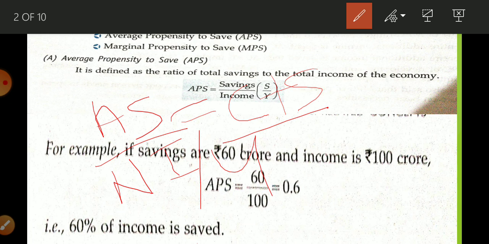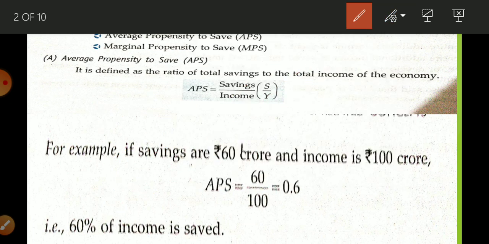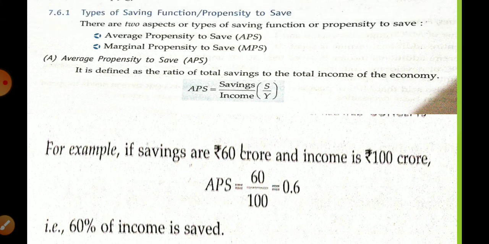Okay students, here we are going to discuss the types of saving function or propensity to save. So what is a saving function? In the previous video I told you what we mean by saving function. Saving function is a functional relationship between saving and income.